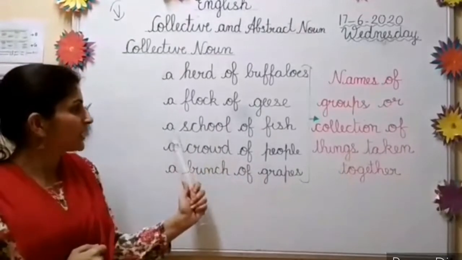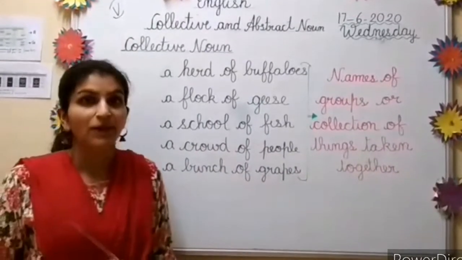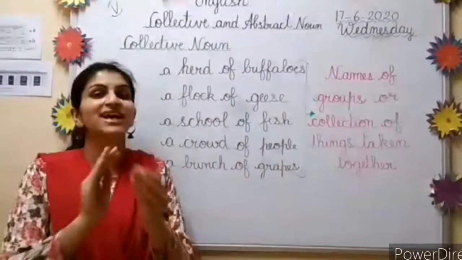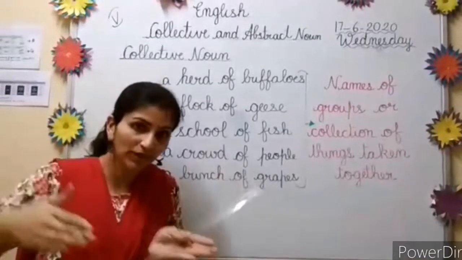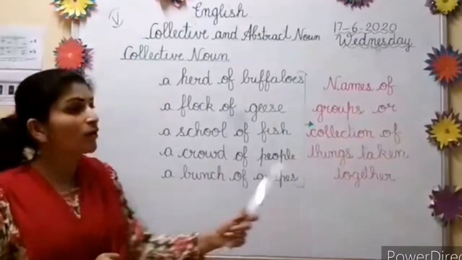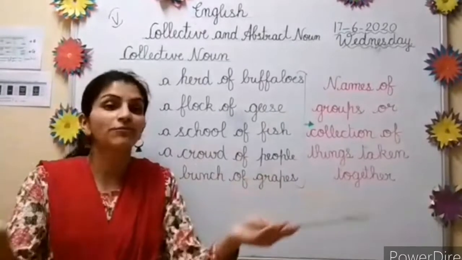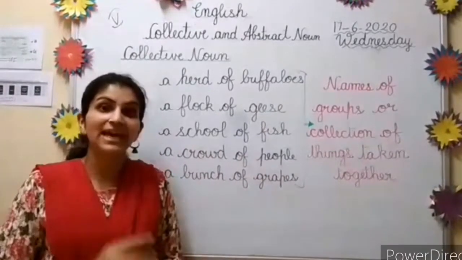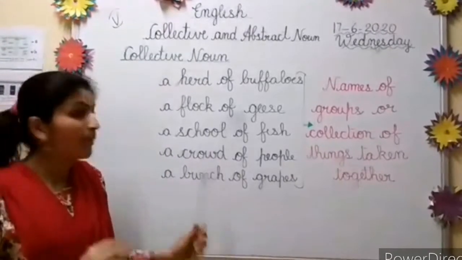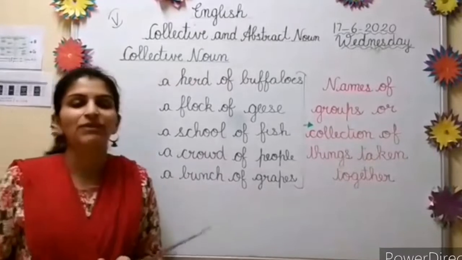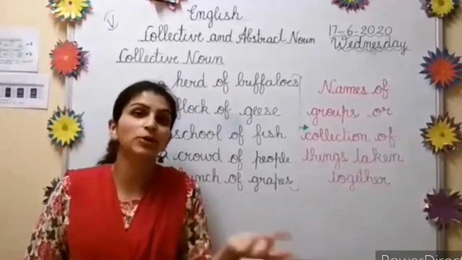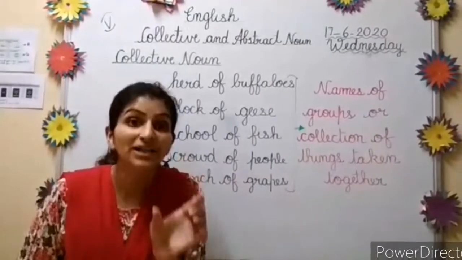Flock. Then what? A school of fish. Don't think it is the school. What we are learning, it is when the fishes are moving in a group, we call it a school of fish. Then a crowd of people. When 4 or 5 people are standing together, we say crowd of people. So crowd. Then a bunch of grapes. When we are saying a group of grapes, we will not say group of grapes, we will say bunch of grapes.